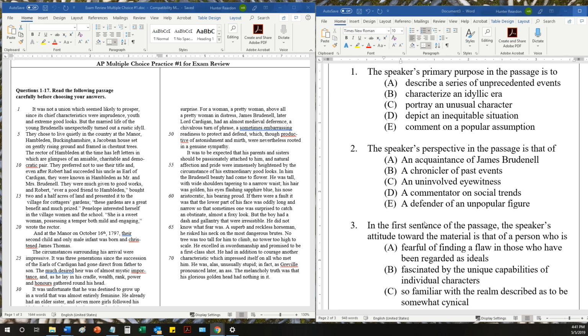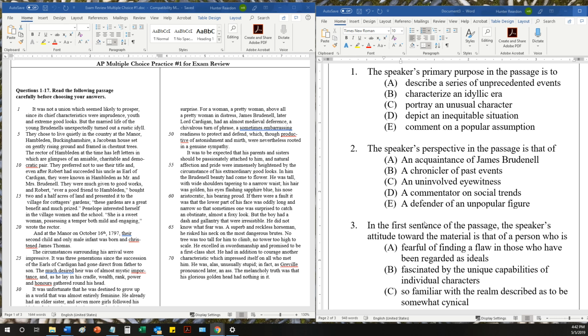The describing a series of unprecedented events isn't really correct because there's no indication that things that happened in this passage are unprecedented. I'm sure there have been plenty of families where there was one boy born early on and then lots of girls. I'm sure there have been plenty of people who've lived in similar circumstances and similar situations to Mr. and Mrs. Brudenell, right? Like it's not really unprecedented.